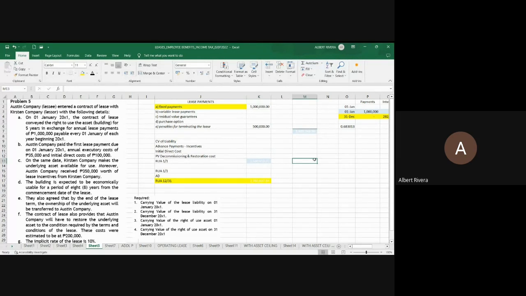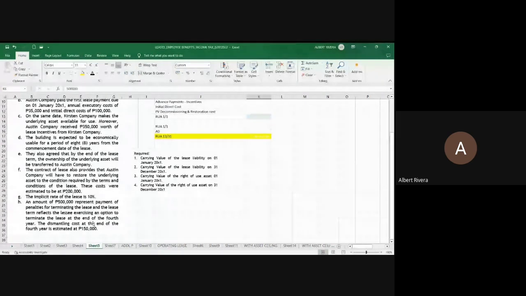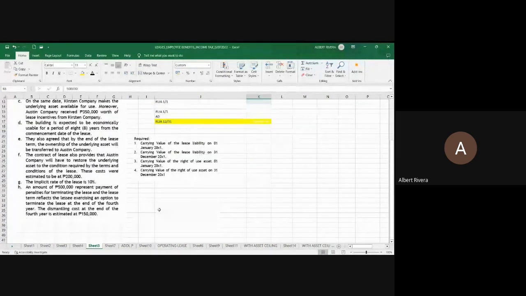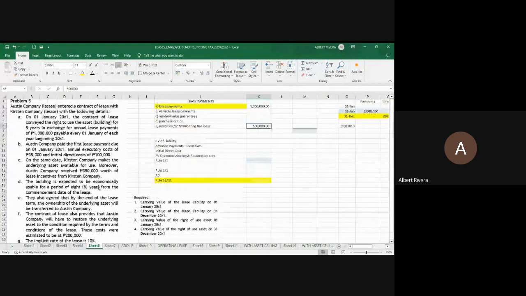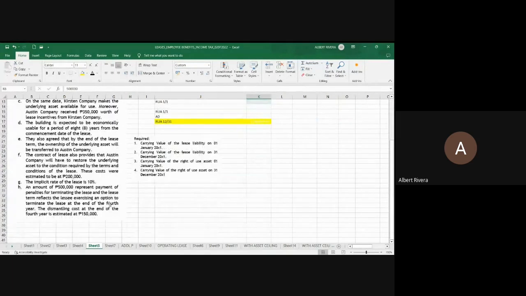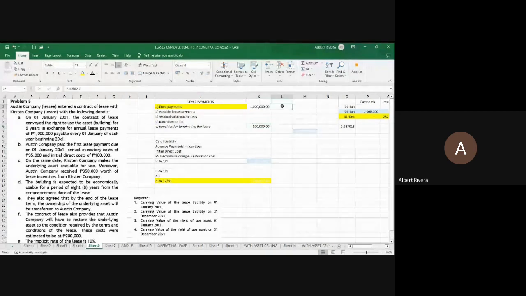Instead of getting the present value factor of an annuity due at 10%, n is equal to 5, that will not happen, because the lease will be pre-terminated at the end of the 4th year. So we will be using a present value factor of an annuity due at 10%, n is equal to 4. Why 4 and not 5, sir? Because the pre-termination will happen in the 4th year. So it is no longer 4.16. What is it now? That is 3.48.